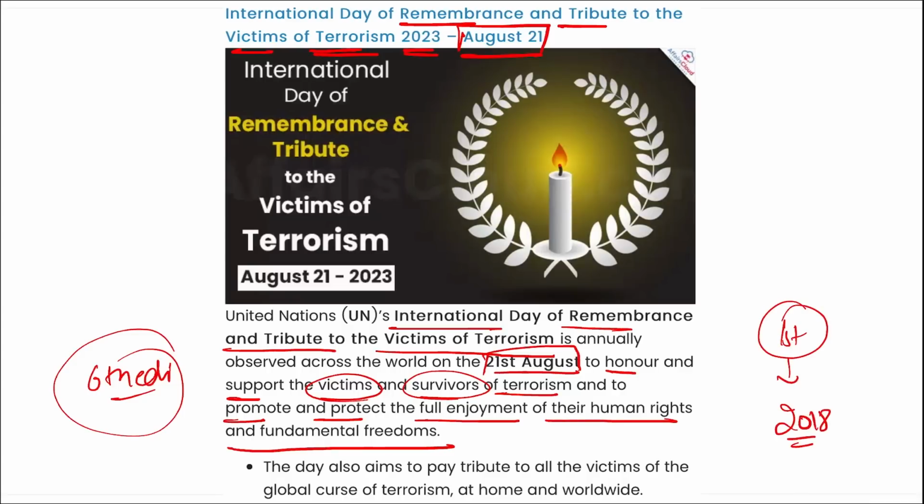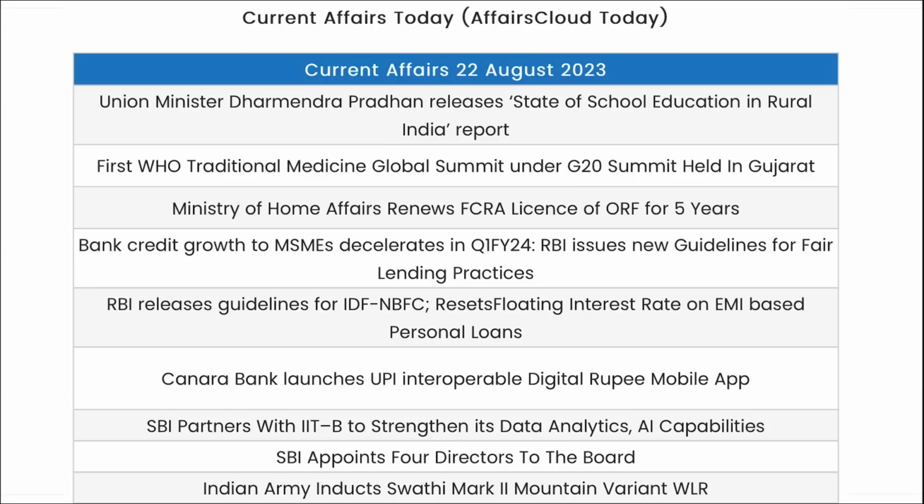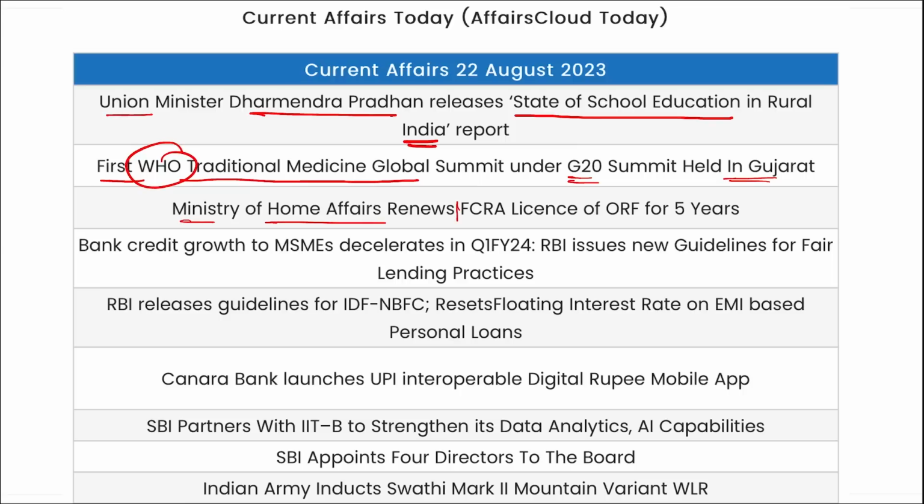So friends, these were your important current affairs for the day. Now let's go for a quick one-liner revision. Union Minister Dharmendra Pradhan released State of School Education in Rural India. The first WHO Traditional Medicine Global Summit under G20 was held in Gujarat. Ministry of Home Affairs renews the FCRA license of ORF for 5 years.